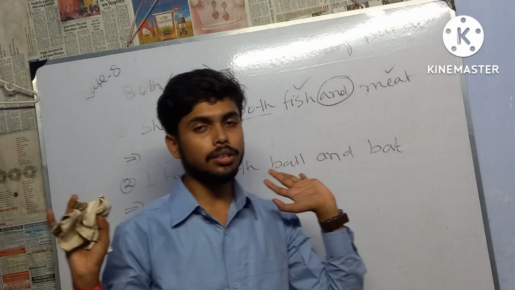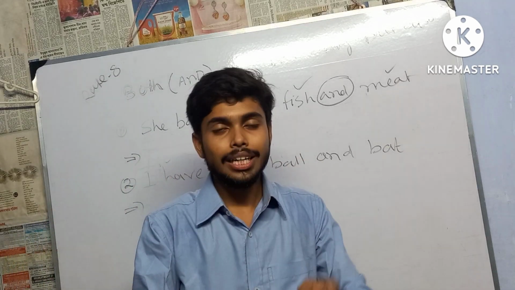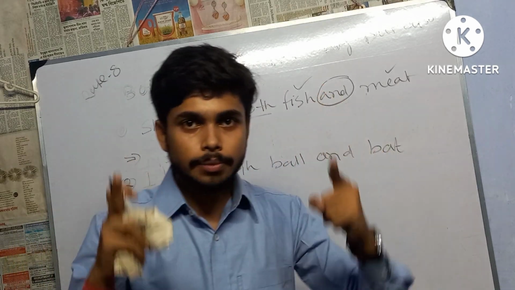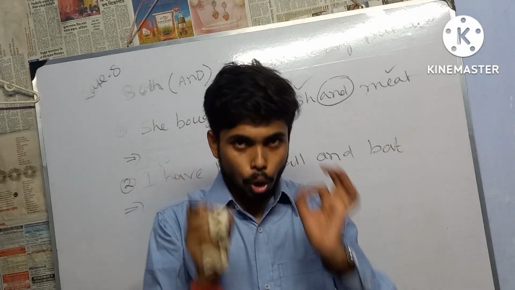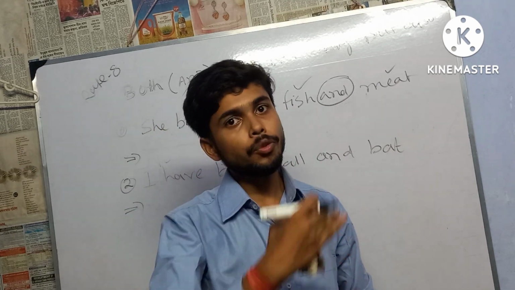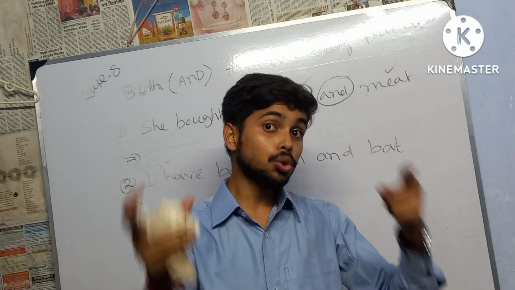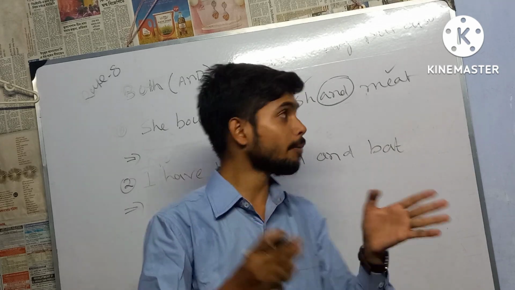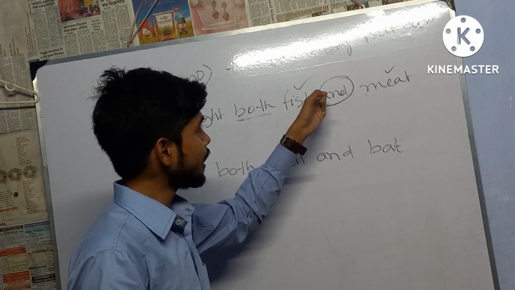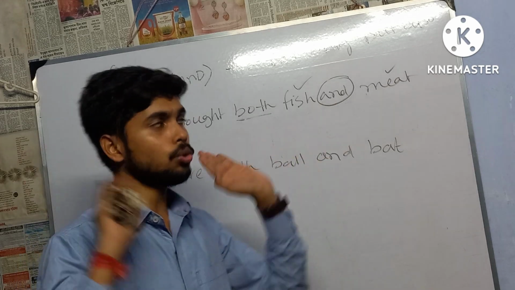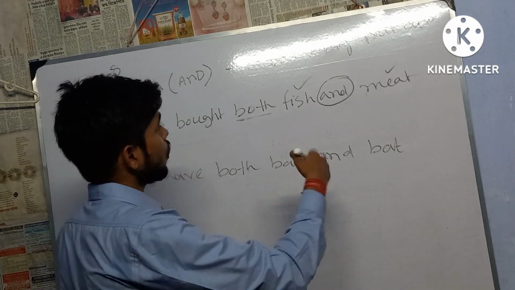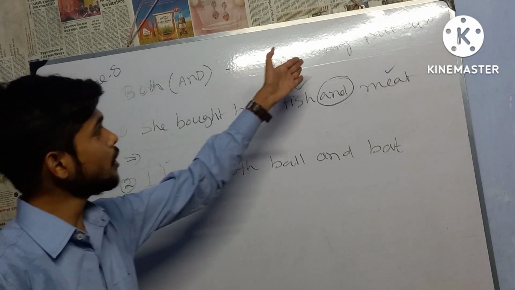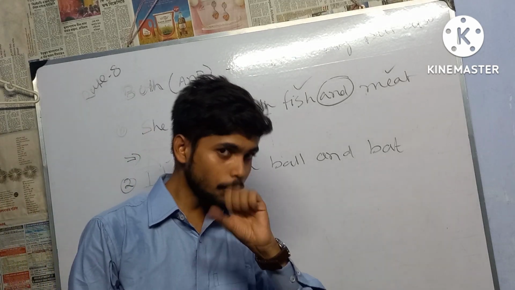So the rule is very easy. If you find in any affirmative sentence both, and thereafter you find two nouns connected by a conjunction like and, we will have to transform the joining to not only but also. I hope you have got my point.